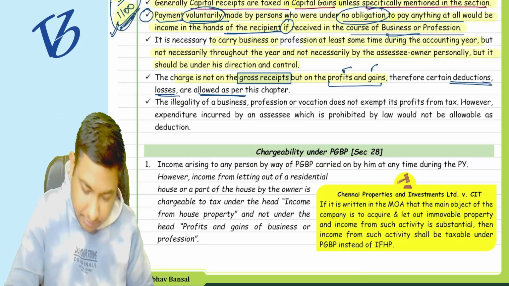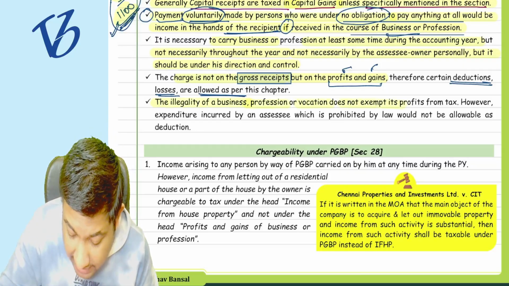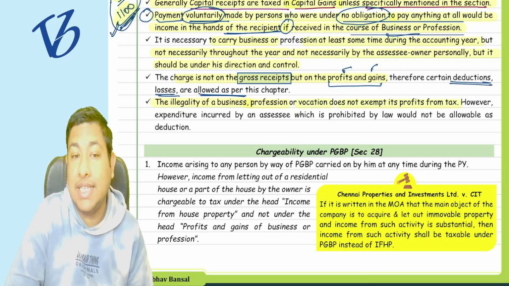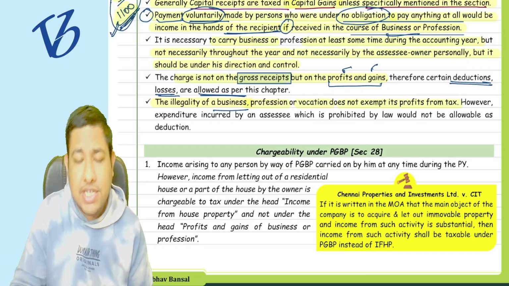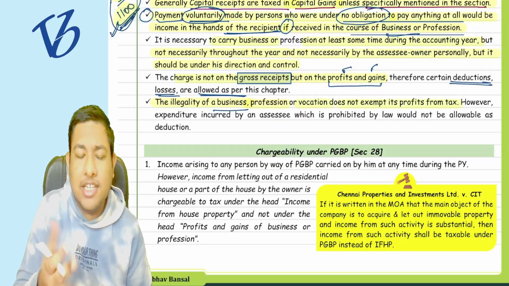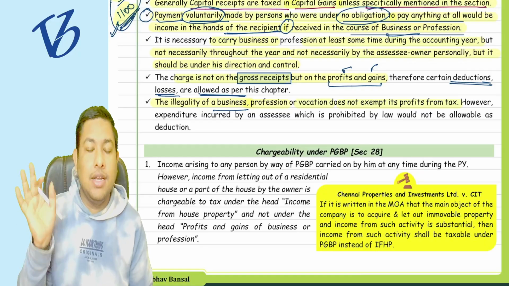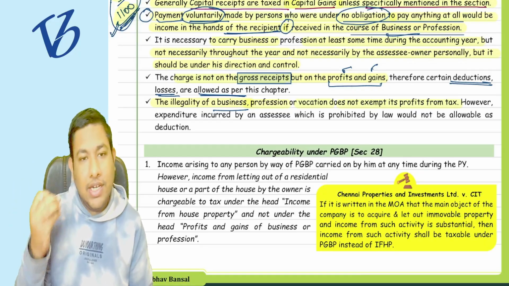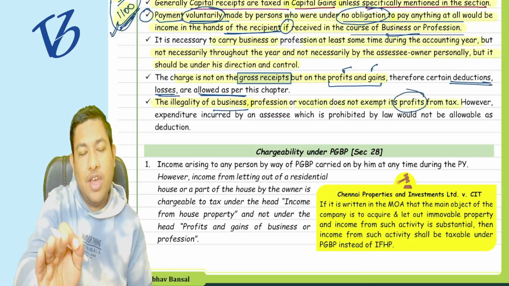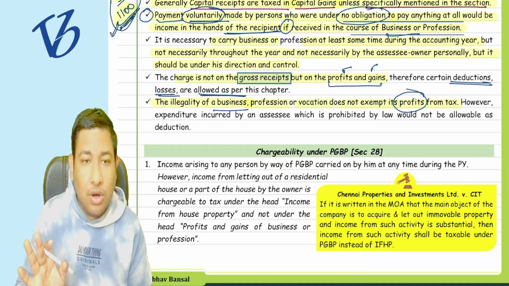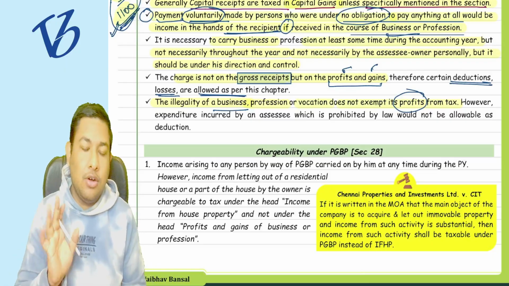Now, the illegality of business, profession, or vocation does not exempt its profits from tax. Whether that particular business is illegal, whether that profession or vocation is illegal, that does not matter. If you are earning and it is your business, whether it is illegal in the eyes of the law, you are earning the profits, so it is going to be taxed under the head of PGBP itself. The law does not say that it is an illegal business, so we are not taking the tax.